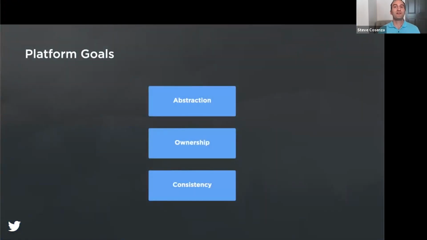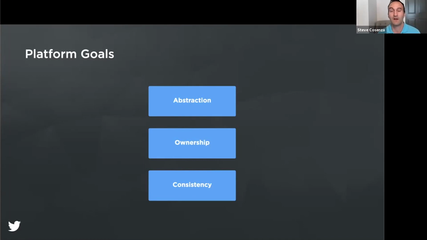So for our new platform, we knew we needed a new architecture that can more easily scale with the large number of API endpoints needed to serve current and future functionality. And as part of this design process, we drafted the following goals. Our abstraction goal is to enable Twitter engineers to build on the API and focus on just the querying and mutating of the data they care about without needing to worry about the infrastructure and operations of running a production HTTP service.